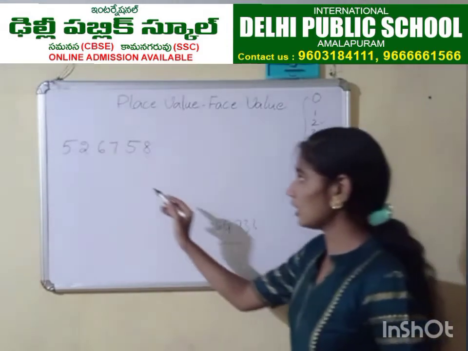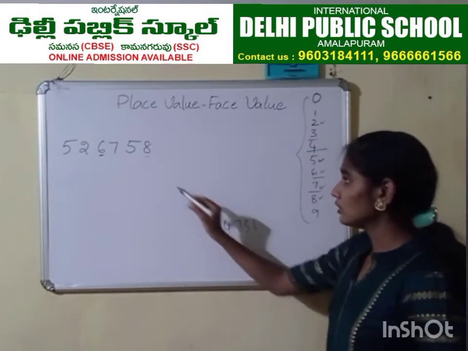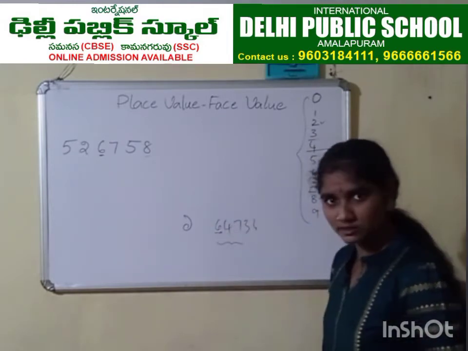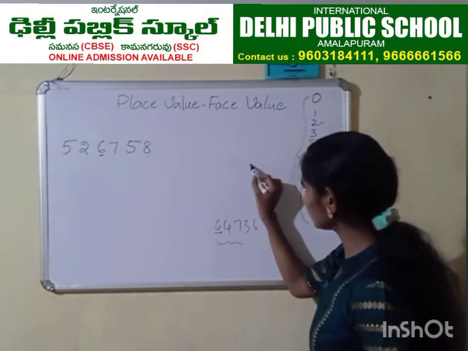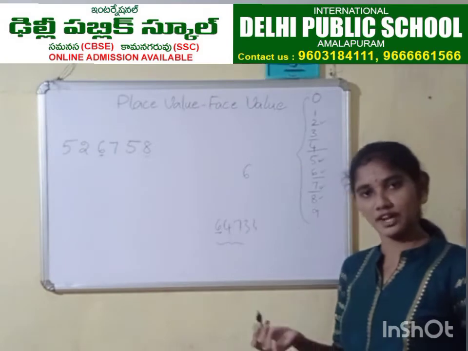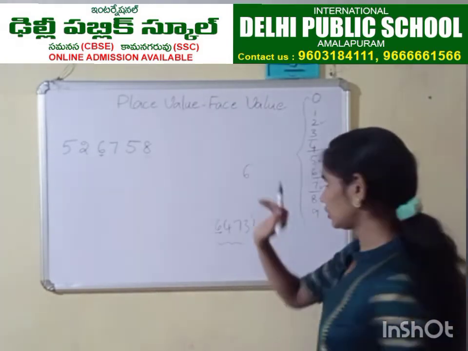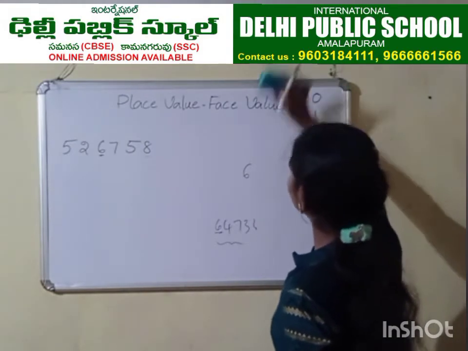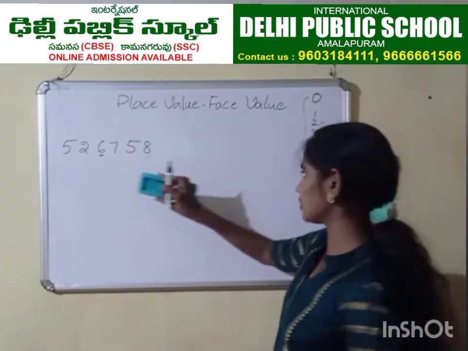You can observe here. See, 6 in this number and 6 in this number. Did we write 6 like this? No, right? We didn't change its structure. We wrote 6 in this way only. That is the reason face value of a number never changes. So now let us write place value and face value of these digits.